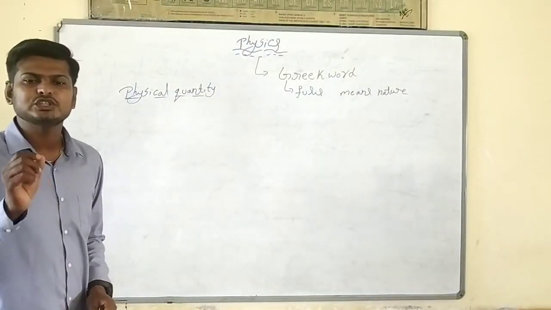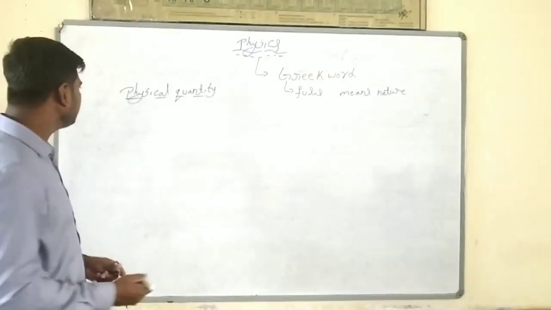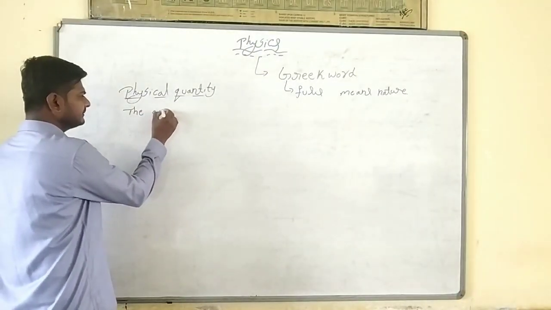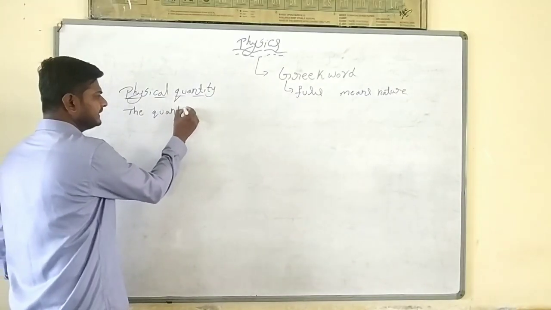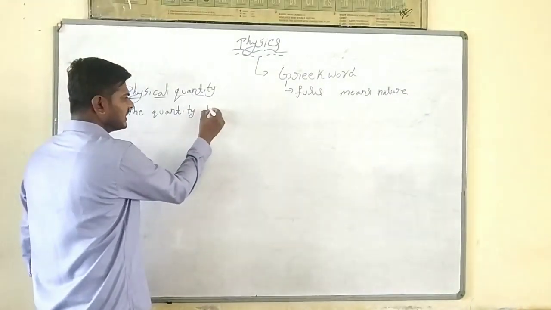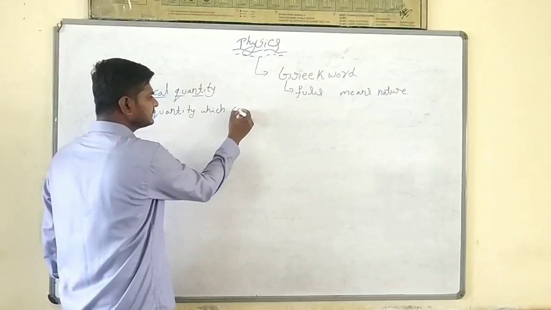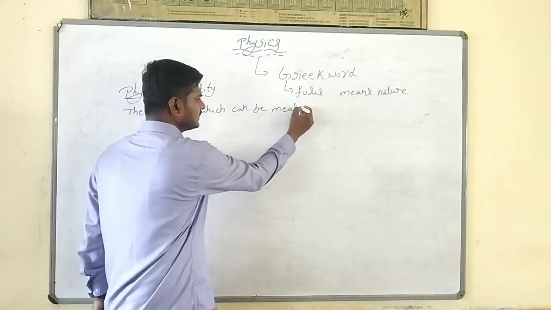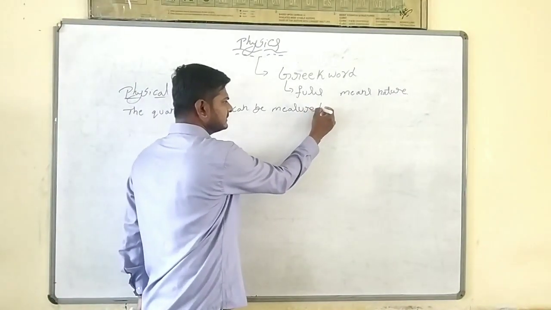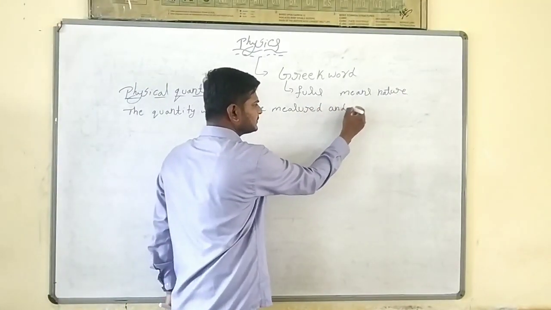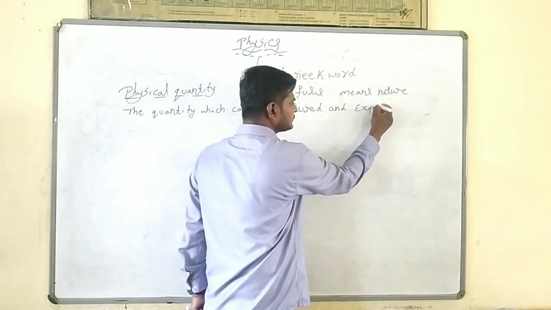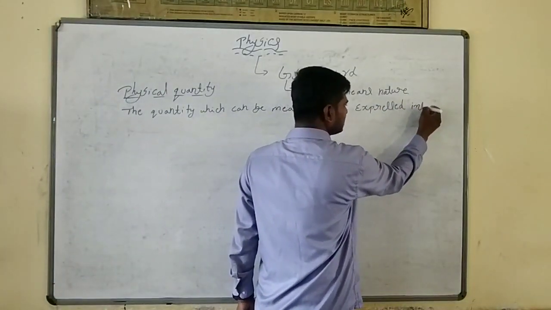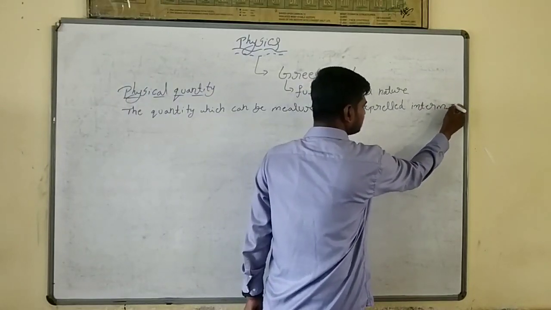A physical quantity is a quantity which can be measured and expressed in terms of values.